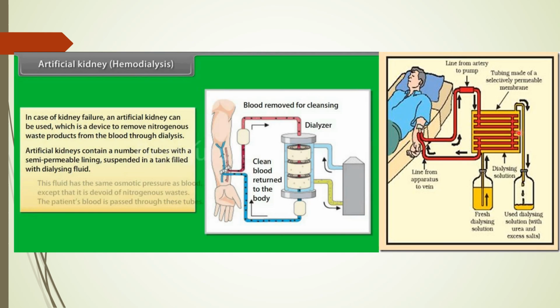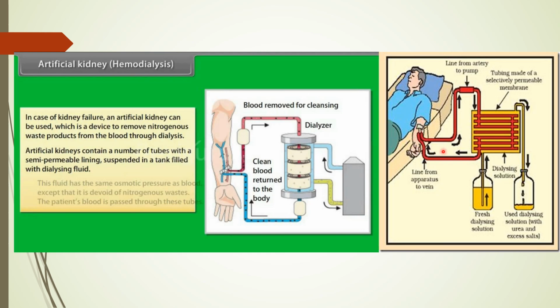This fluid has the same osmotic pressure as the blood, except that it is devoid of nitrogenous waste such as urea. Now during the procedure of dialysis, the patient's blood is passed through these tubes, as you can see in this diagram. As the blood passes, the waste products from the blood move into the dialyzing fluid by diffusion, and the purified blood is pumped back into the patient's body. So the blood is filtered and the pure blood goes back to the body.